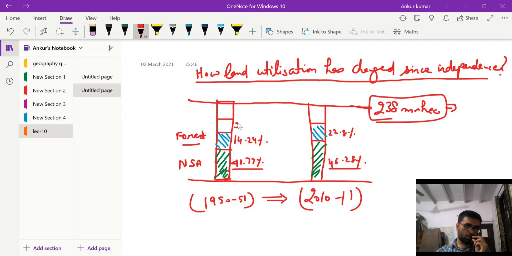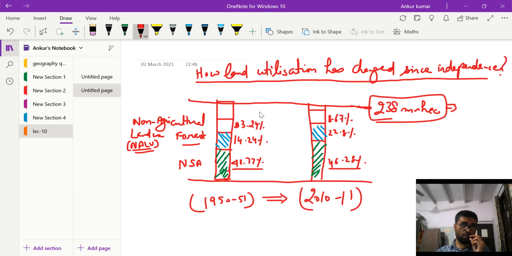This was 3.24% in 1950-51, and this increased to close to 8.67% in 2010-11.